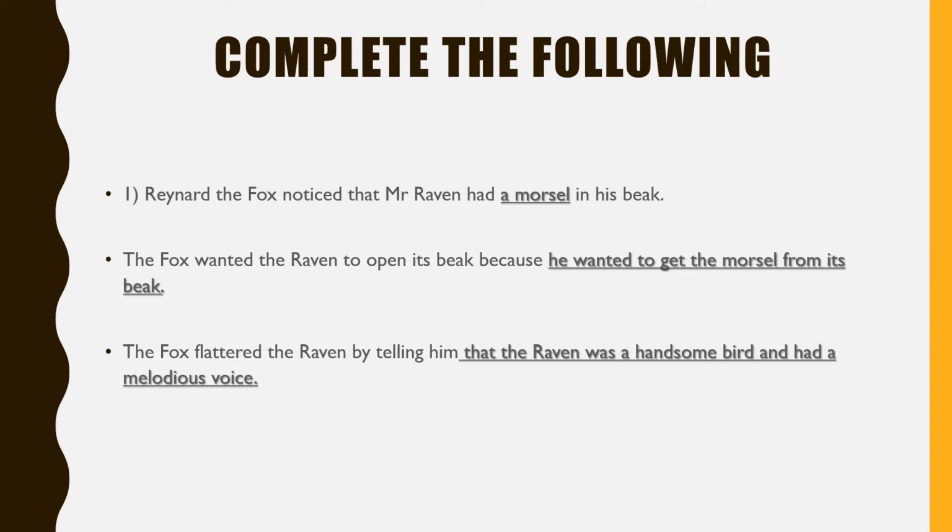Now the next one. The fox flattered the raven by telling him dash. What did the fox tell the raven? And of course, it was flattery because it wasn't true. It was just to please him and to make him open his mouth. The fox flattered the raven by telling him that the raven was a handsome bird and had a melodious voice. So, what did the fox do? He praised the raven's good looks and he also praised the raven's good voice.